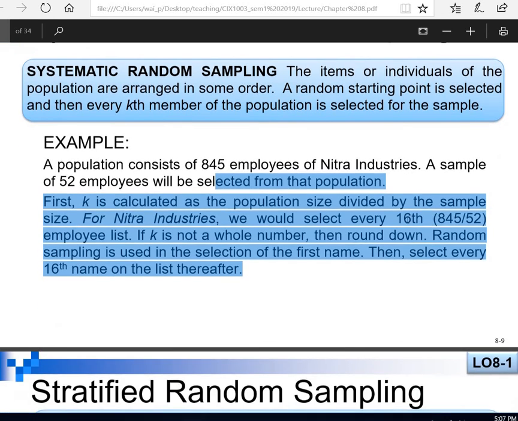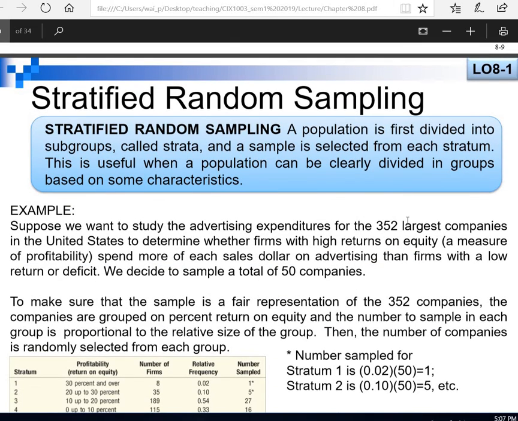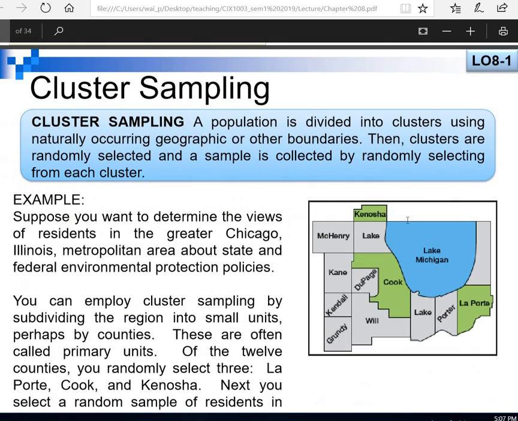Next, if I use stratified random sampling, I divide the students according to category or strata, for example by program: accounting, business, or finance. Then I randomly choose from each stratum. If I use cluster sampling, I divide the students into a few clusters or groups, then I take the whole group.